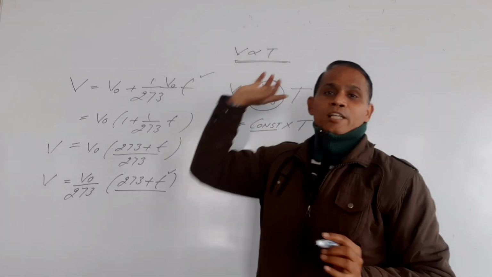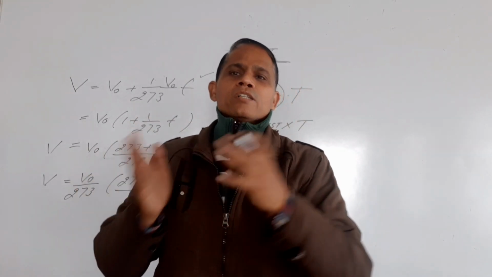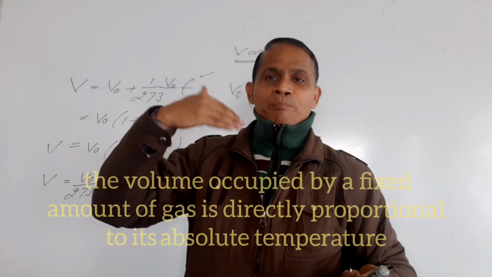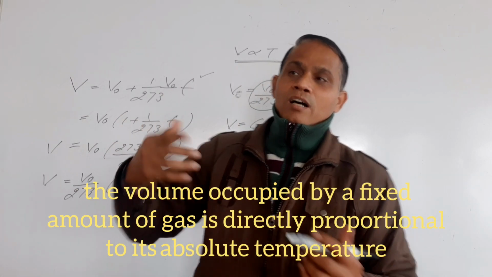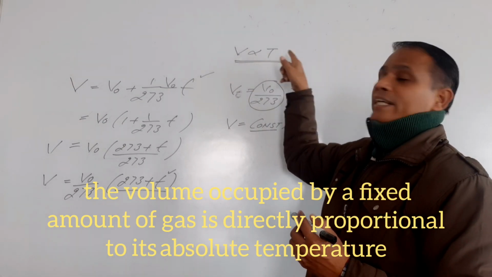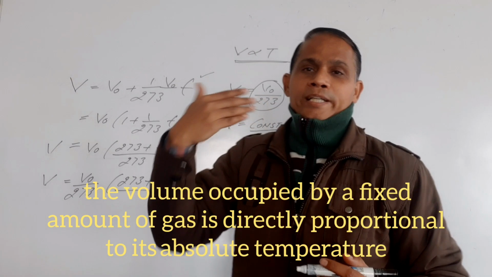This is the second statement of Charles' law, according to which, keeping the pressure of a fixed mass of a gas constant, the volume of the gas increases with the increase in temperature. Volume is directly proportional to temperature.